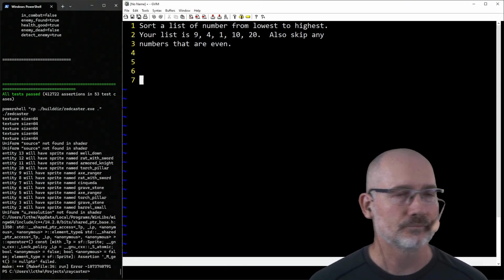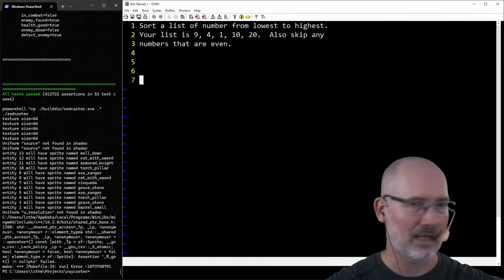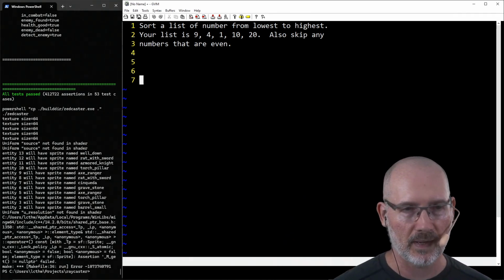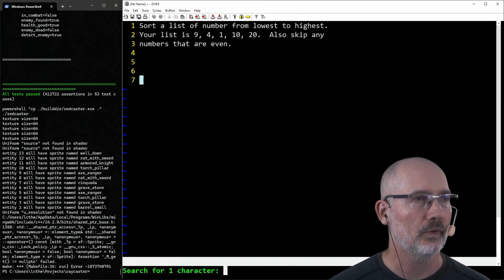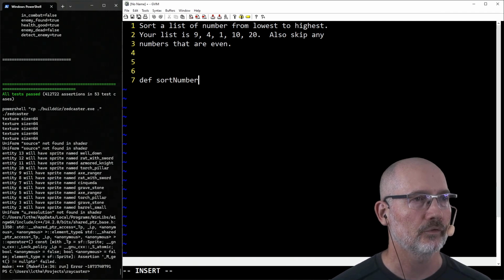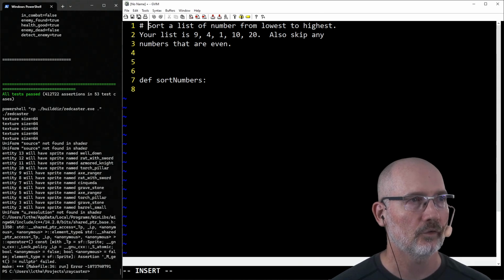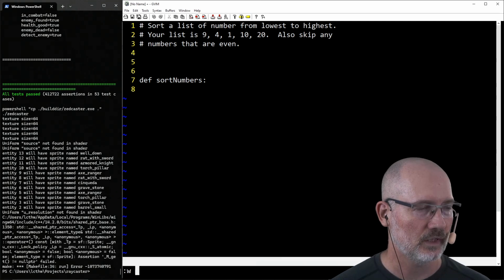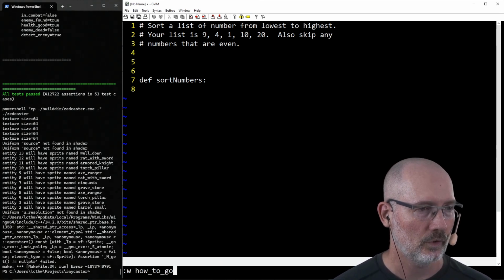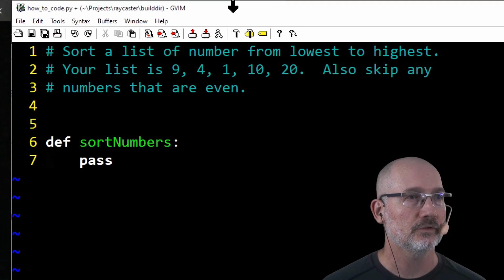Now, the next thing is get started. You need to make a file. First thing, make a file. Lay it down, rip the Band-Aid off, get it working. Then put a function in it like sort numbers. Copy your description into there, and then turn it into a comment. So we're going to save this as how to code.py. All right, and then type pass. Okay, so this is your setup.